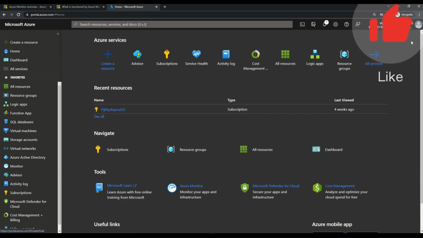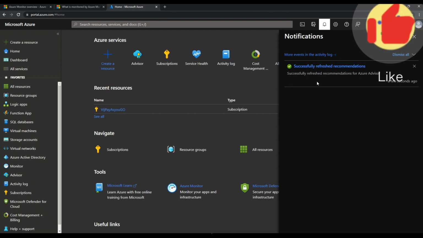Otherwise, when you have some recommendations from Microsoft, you can also see the pop-up coming on your bell icon. So if you click that bell icon, you can see it says that it successfully refreshed recommendations for Azure Advisor.